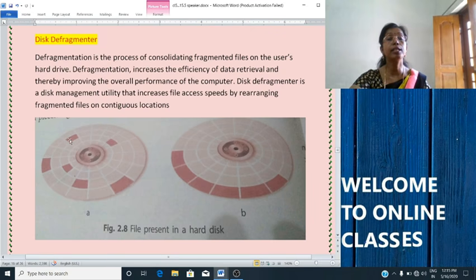The data is scattered here and there in different blocks. So while retrieving it back, it may take time to recollect it, because it is scattered here and there.